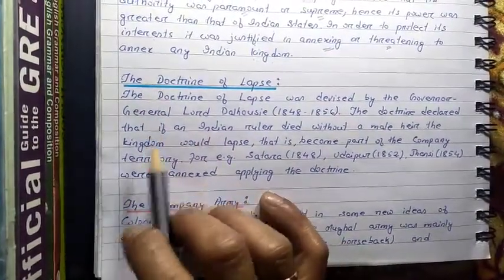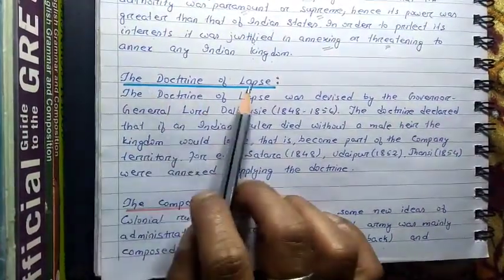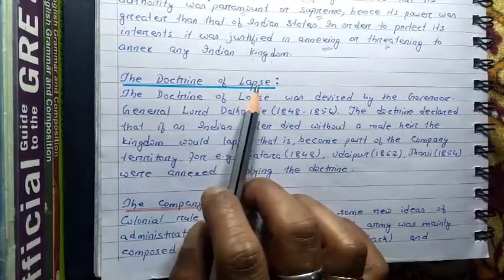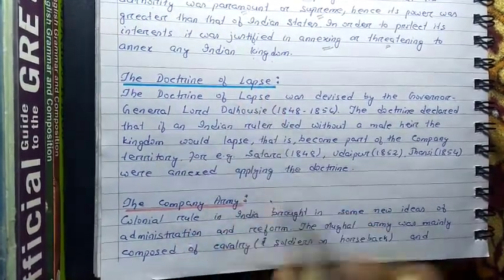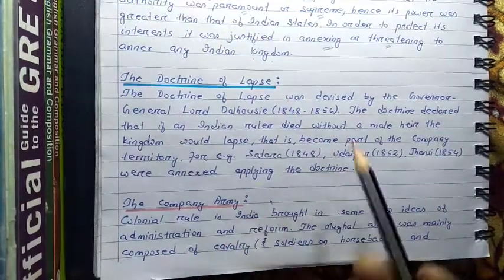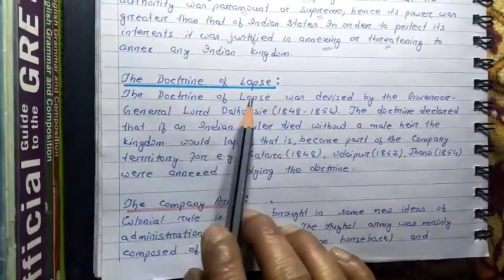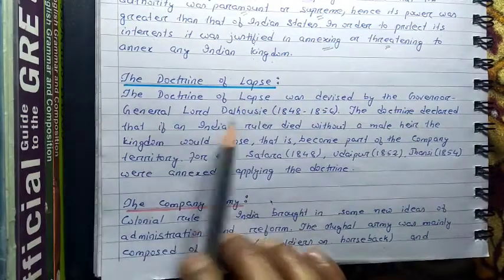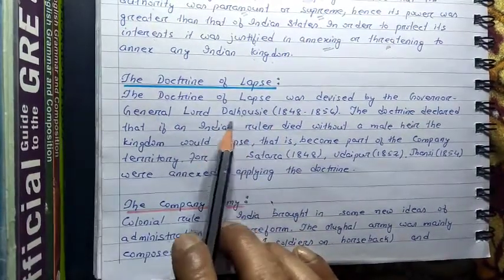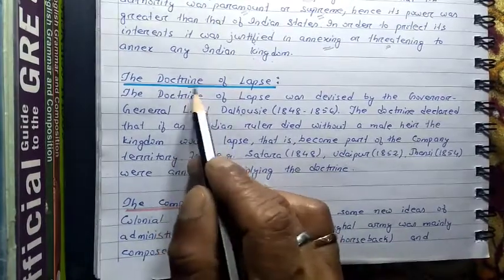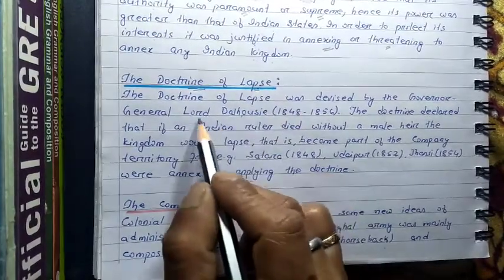One more policy was made by the British, and that was the doctrine of lapse. This doctrine of lapse was also one policy framed by the East India Company to annex different Indian territories. The doctrine of lapse was devised by the Governor General Lord Dalhousie. The policy of paramountcy was introduced by Lord Hastings, and the doctrine of lapse was introduced by Lord Dalhousie.